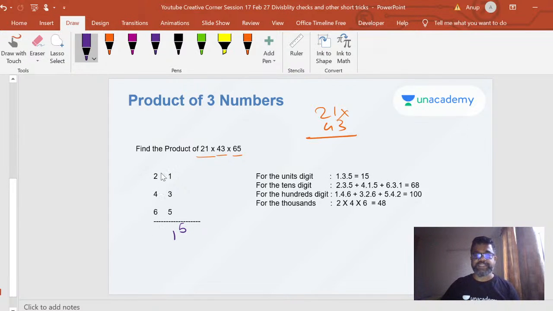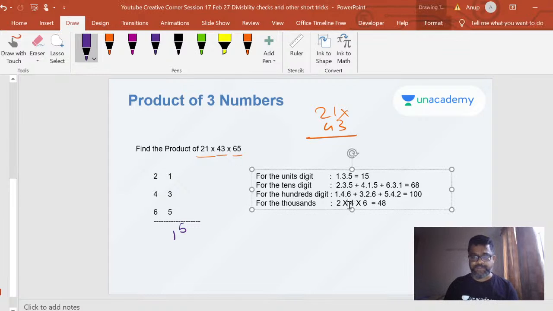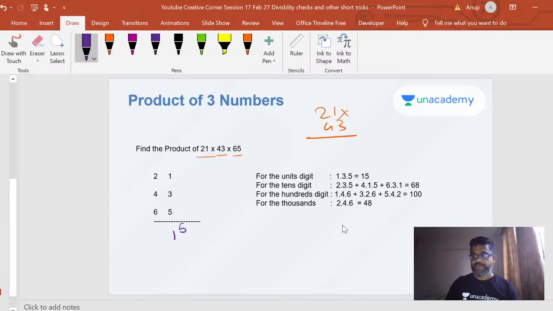Now you will find the tens digit. Units place I've got. Now I'll find the tens digit. So now I'll take this number and forget what is at the same level of it. I'll multiply by the other 2. So 2 into 3 into 5. That's what I've written here. 2 into 3 into 5. This dot means multiplication, just to keep it very clean. So 2 into 3 into 5 plus 4 into 1 into 5. Skip this one here, that's at that same level. Plus 6 into 1 into 3. So I've got 68, right?